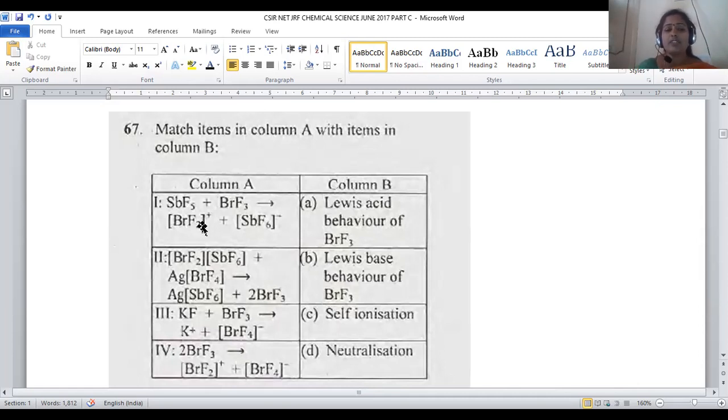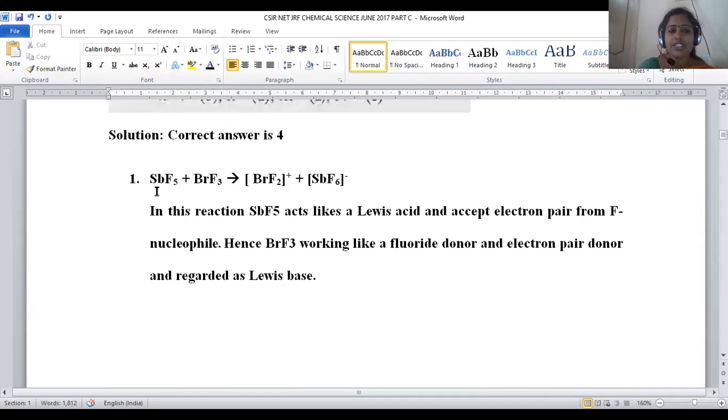Any species accepting an electron pair is said to be a Lewis acid. Donating an electron pair is said to be a Lewis base. This is in accordance with the Lewis concept, so that we can clearly observe it with its chemical reaction. Whenever antimony pentafluoride is treated with bromine trifluoride, bromine is releasing a fluoride ion, so that BrF2 positive is formed, because loss of fluoride will be denoted with BrF2 positive, and antimony pentafluoride, by gaining F minus from this, is converted into SbF6 minus, right?